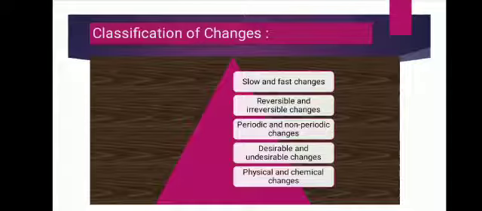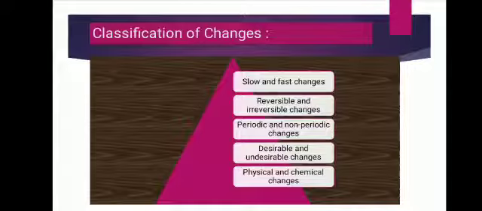Growth in organisms shows the change in size. In the morning you have seen that the sun looks red, and at noon it looks white, so it changes the color. Formation of cloud is a change in state, and you may feel different temperatures at different hours of the day, so it shows the change in temperature.